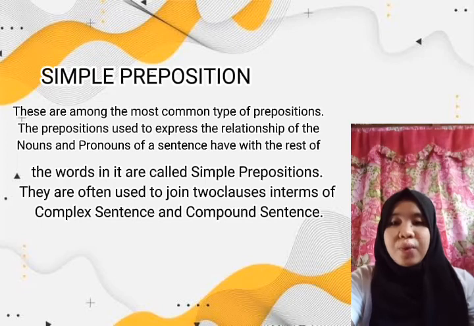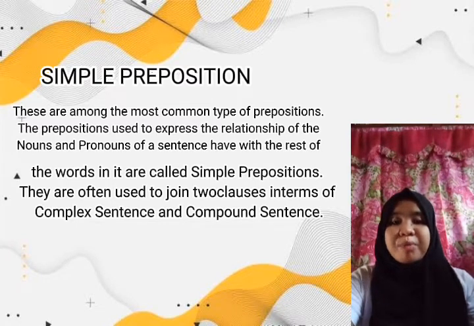So, when we say simple preposition, words like at, for, in, of, on, over, and under are examples of simple prepositions. Those words describe a location, time, or place.